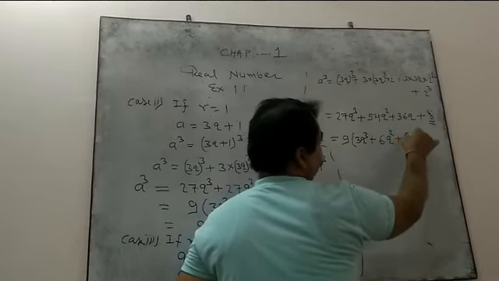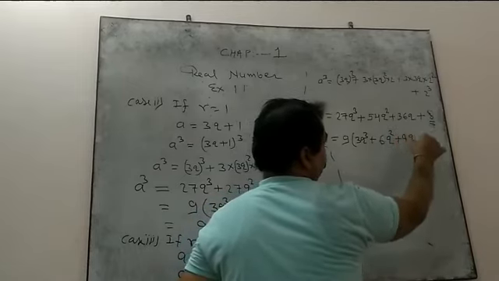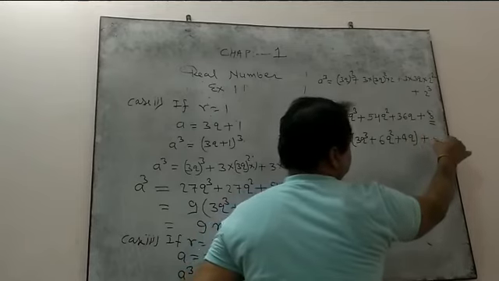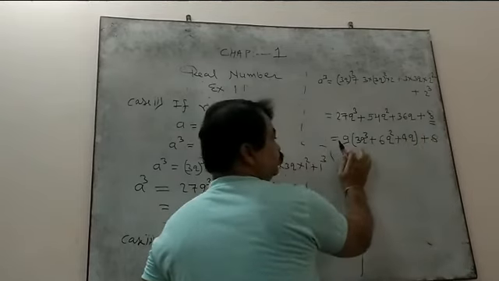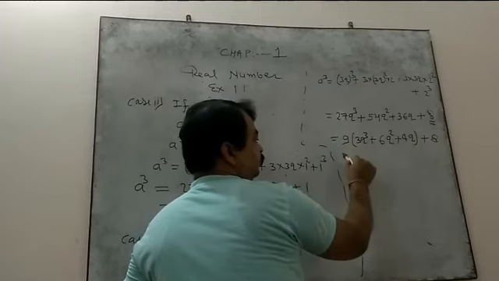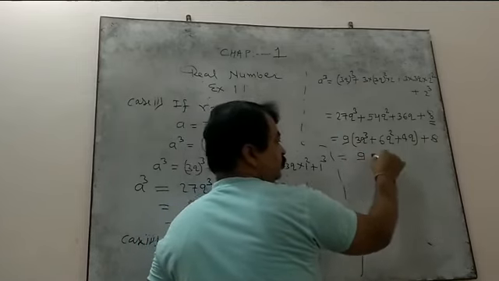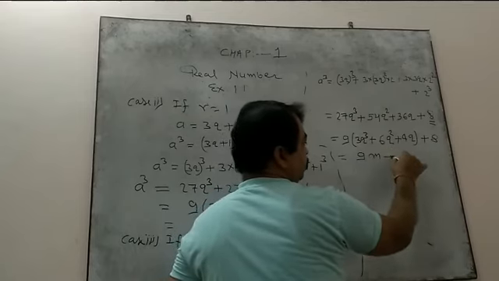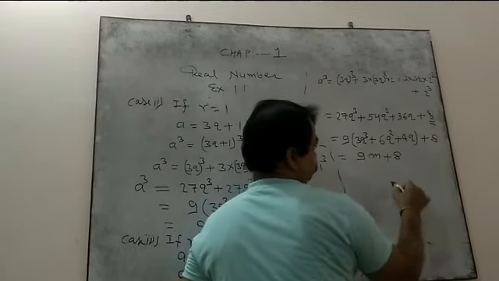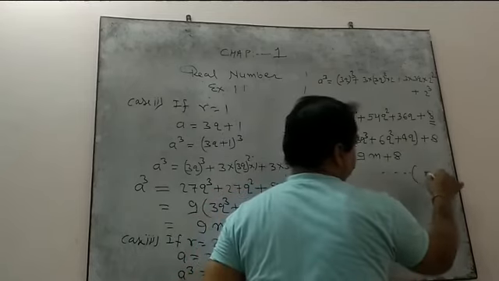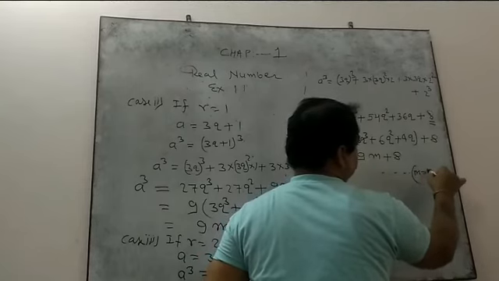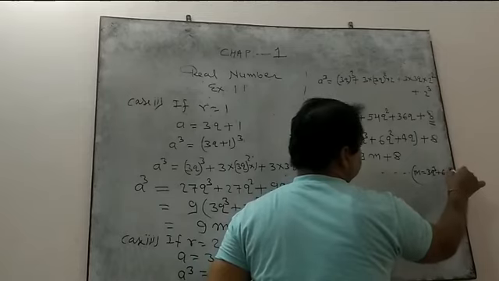And 9 fours, right? Plus 8. Please don't take q common here, okay? Because we have to represent it in the form of 9, so we take only 9 common, and that bracket part will be m, giving 9m plus 8. Where you can write what is m here? m is your 3q cube plus 6q square plus 4q.